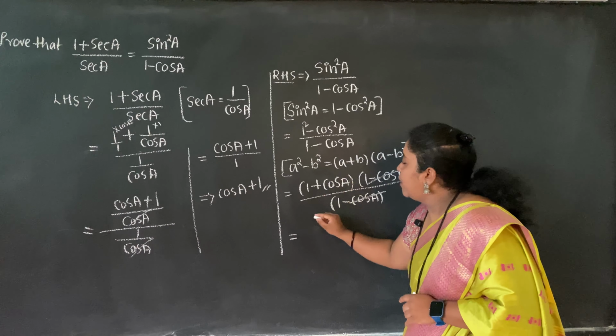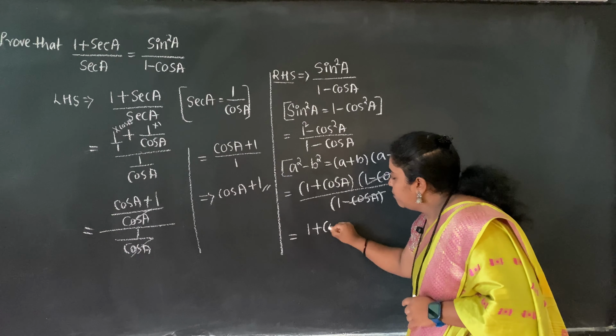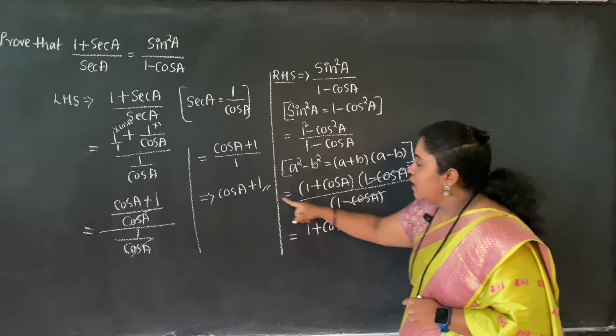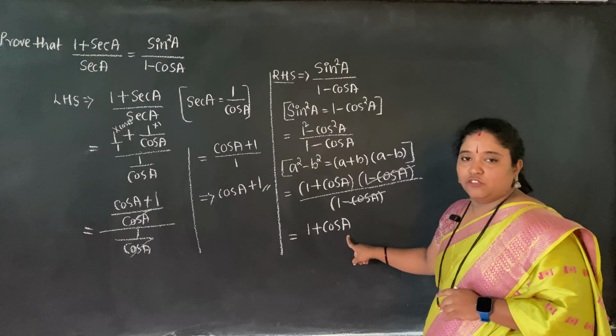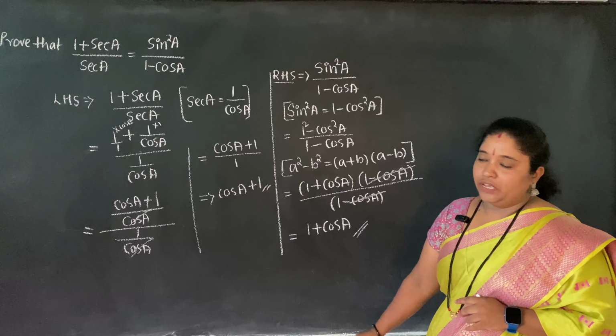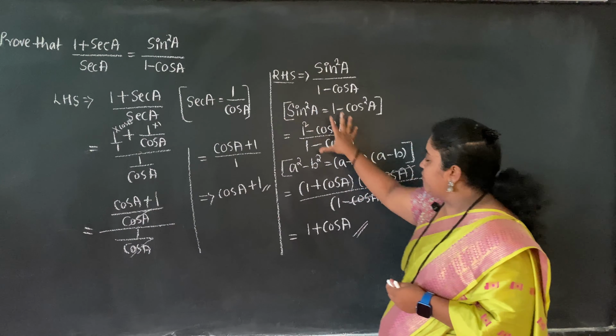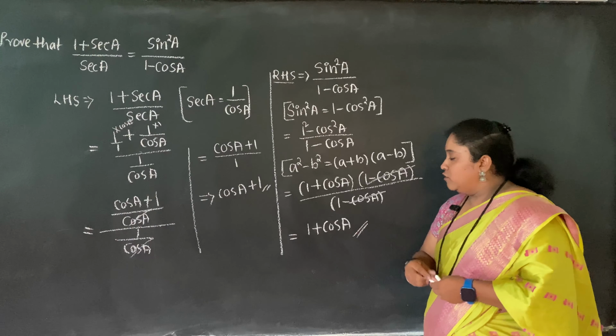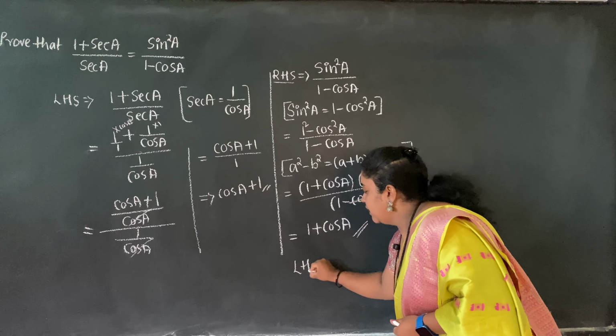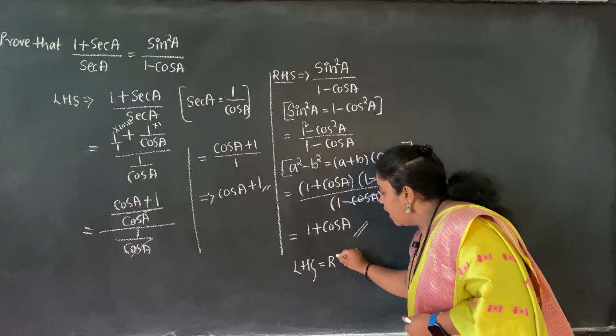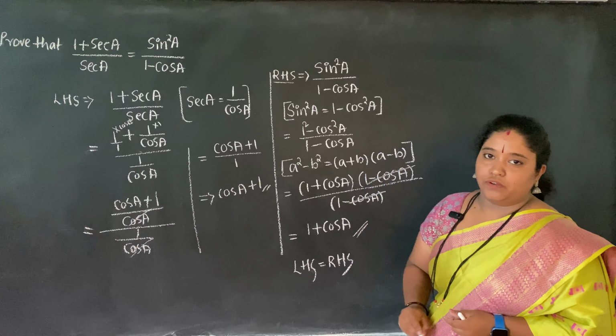What is the end result I got here? 1 plus cos a. See, cos a plus 1 and 1 plus cos a, both are equal to each other. The simplification of LHS is the same as the simplification of RHS. So what do I write at the end? LHS is equal to RHS. Understood? Fine.